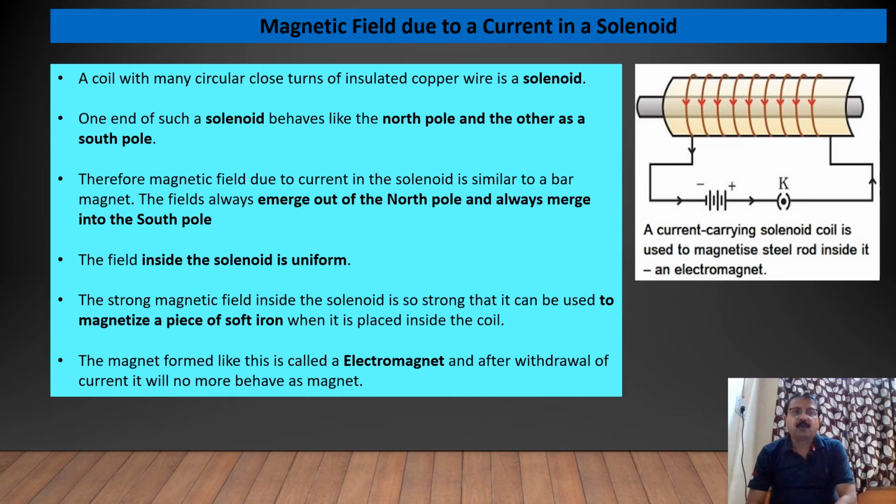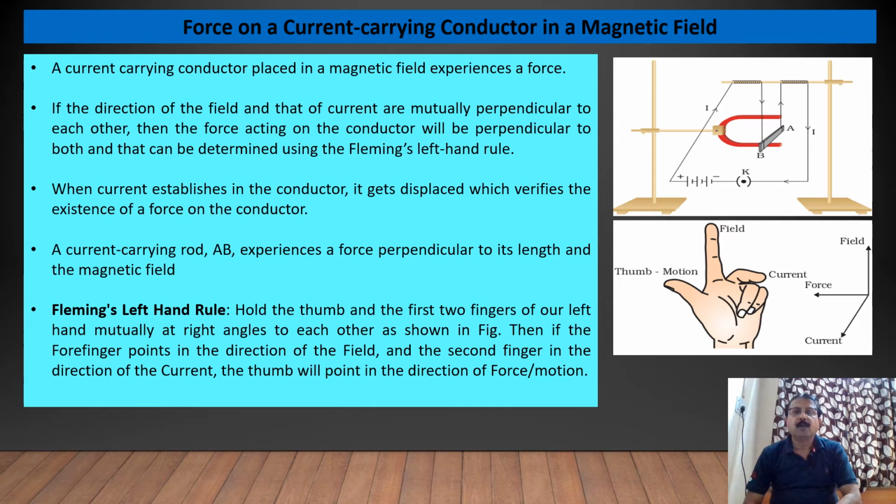The magnet like this is called an electromagnet, and after withdrawal of current, it will no more behave as a magnet. Now we'll see the force on a current carrying conductor in a magnetic field.